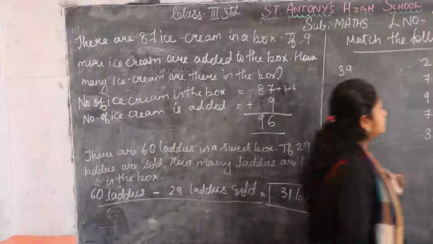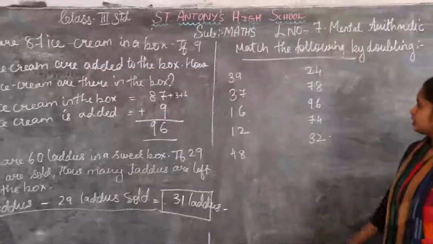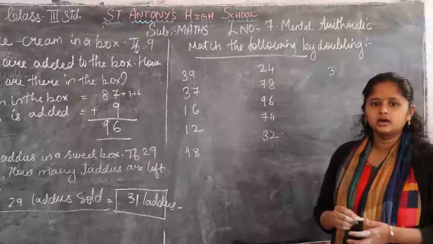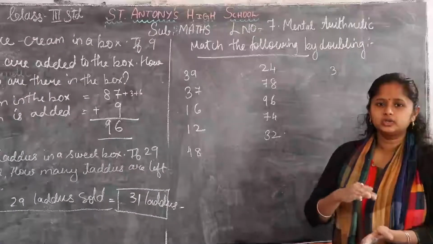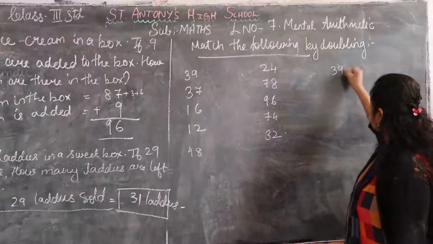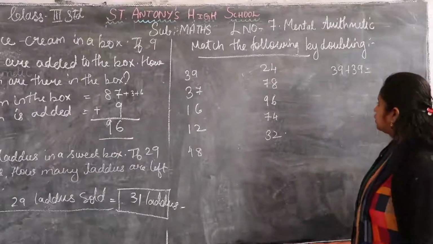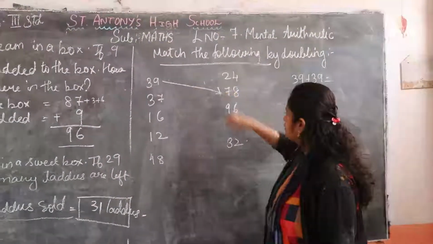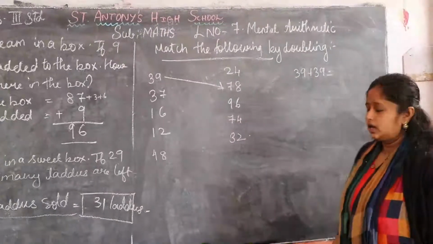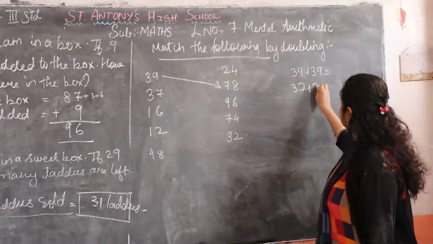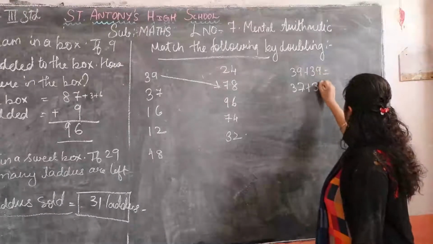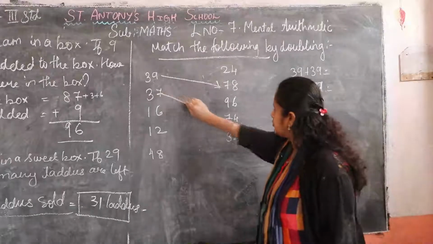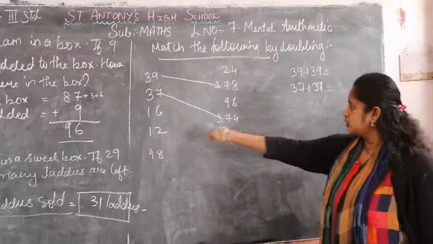Okay. Next, match the following by doubling. As I have explained to you, if we add any number twice we get the answer. Okay, so 39 plus 39 is equal to how much? We get 78. We have to draw the line to the 78. Next 37 plus 37. Okay, so how much will we get? We get 74. Okay, so you have to draw the line there.